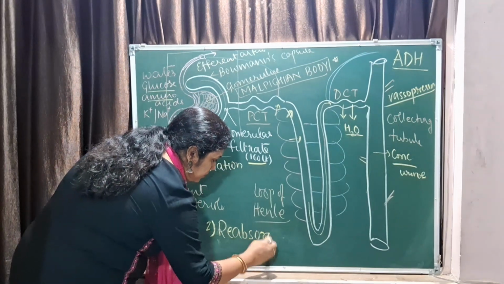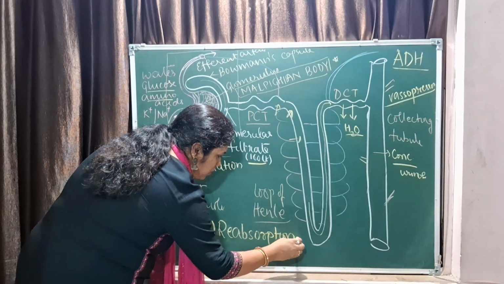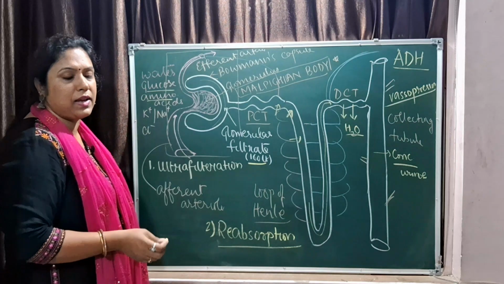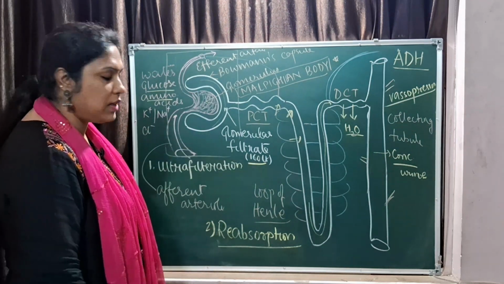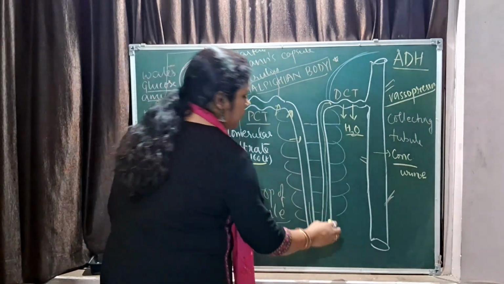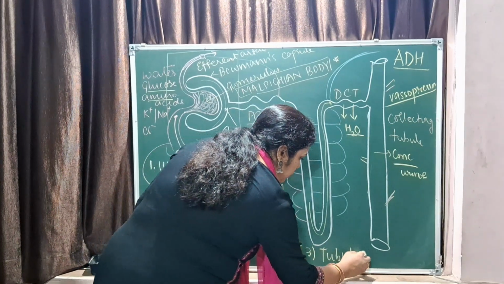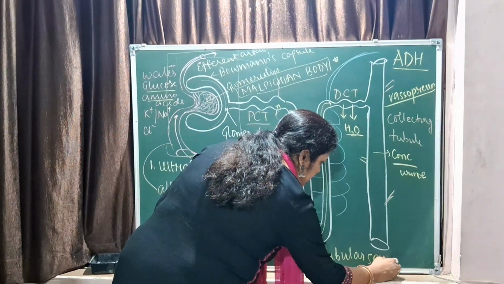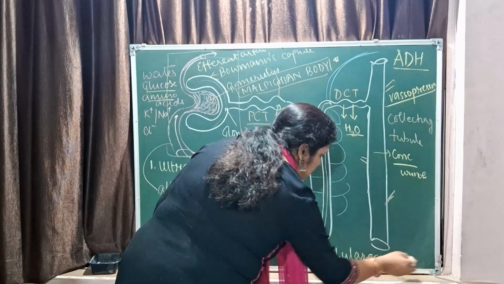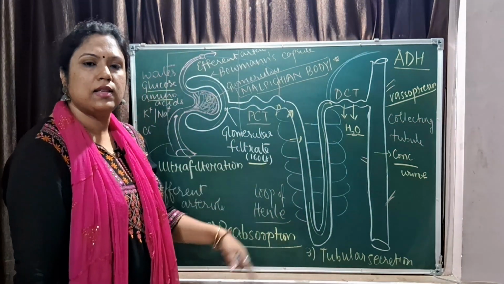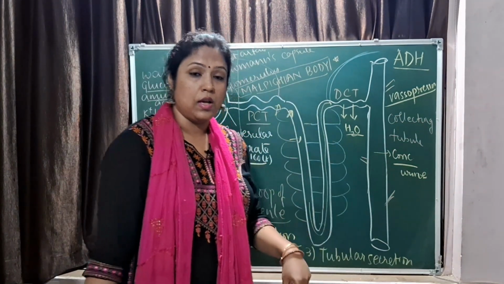Reabsorption, that is reabsorption of important substances back into the blood. The third one is tubular secretion. Now what happens? In reabsorption generally all the ions, everything will be reabsorbed.